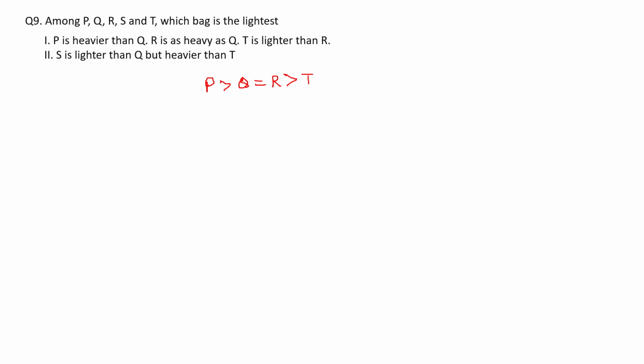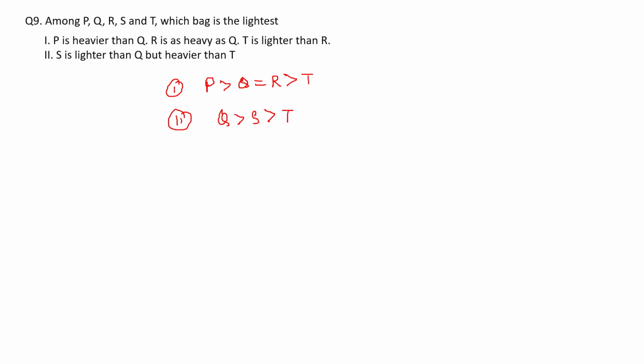According to the first statement there is no information about S, so I'm not able to find which is lightest from here. Second statement says that S is lighter than Q. It means Q is heavier than S, but Q is heavier than T, and S is heavier than T. From statement 2 alone also I'm not able to find which is lightest because there is no information about P